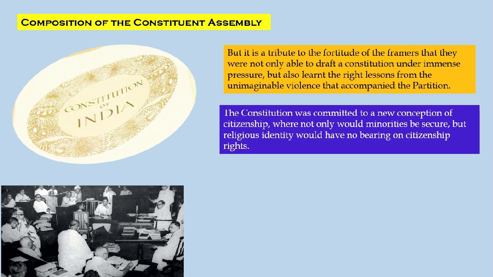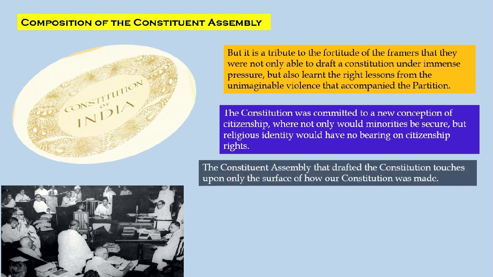The Constitution was committed to a new conception of citizenship where not only would minorities be secure, but religious identity would have no bearing on citizenship rights.